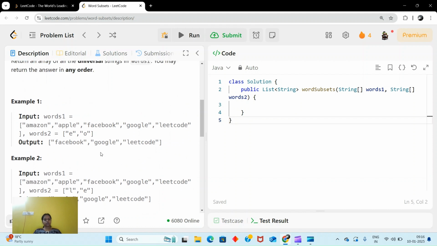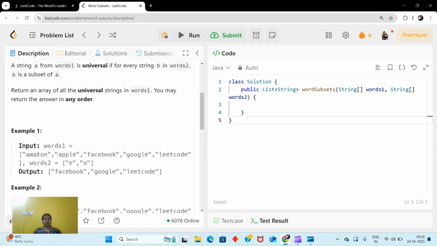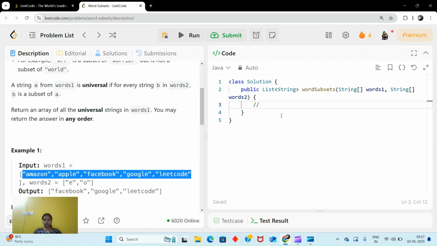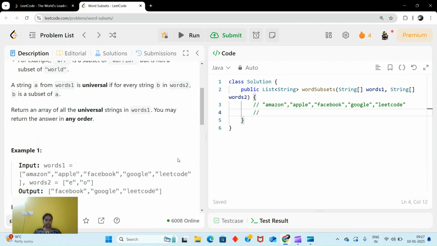So what will be the first thought you get after seeing this question? What is given in the question is that all the strings in words 2 should be subsets of this, then only it will be universal. So the first brute force or naive approach will be to check each of these against each of these. Let's say our example is Leetcode, and this is words 2.